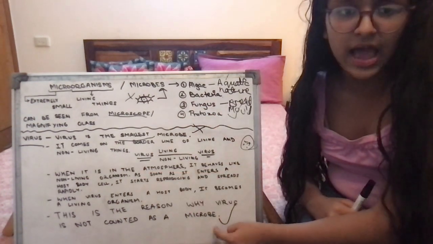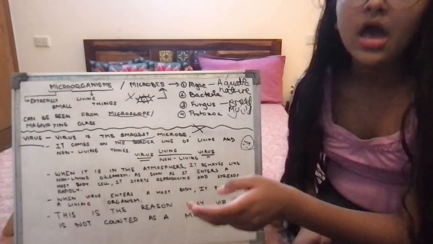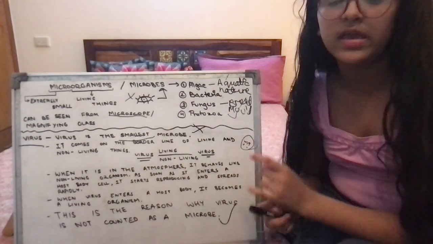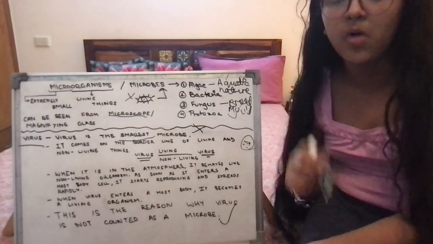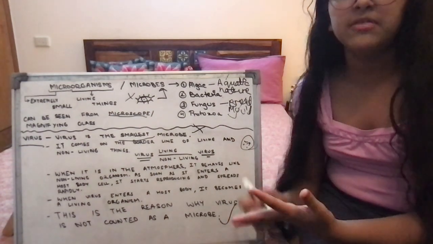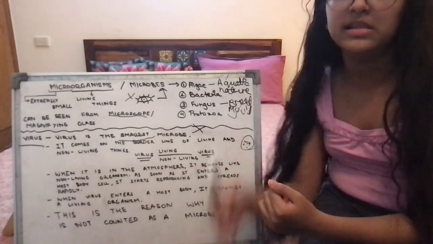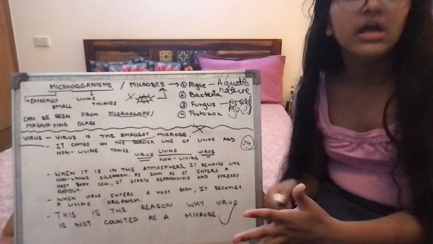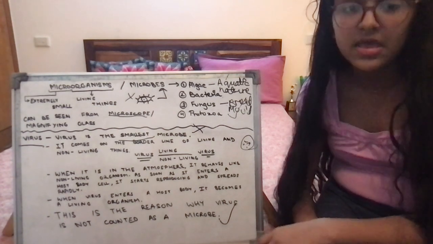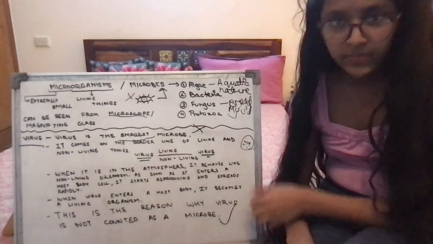Virus is not counted as a microbe because it behaves like both a living and non-living thing. When it is in the atmosphere, it behaves like a non-living thing, just like dust. But as soon as it enters a host body, it starts reproducing and performs a living process, because of which it becomes a living organism. Because it behaves like both living and non-living, virus is not counted as a microbe. Clear? Crystal clear? Great job.